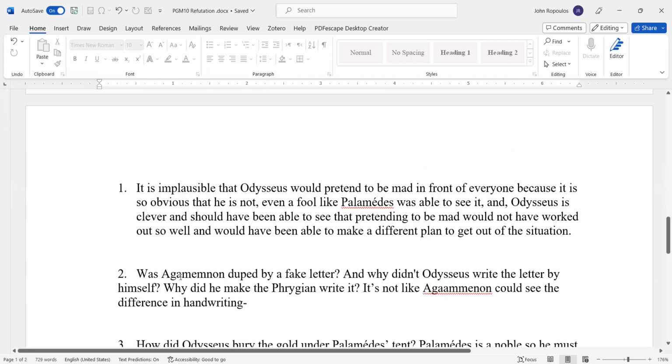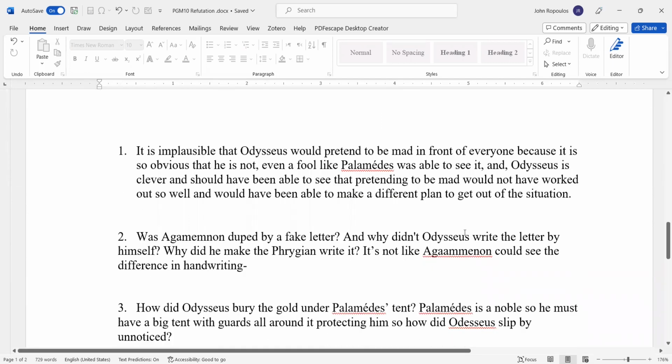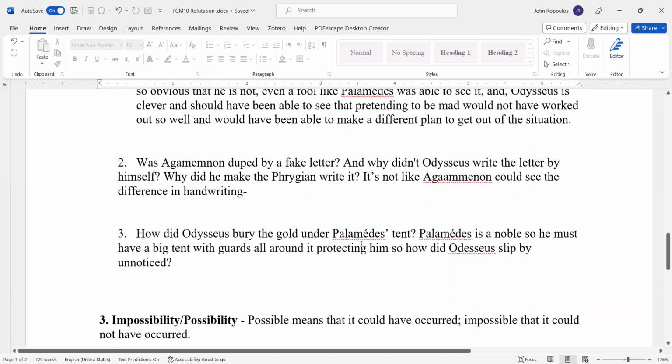Was Agamemnon duped by a fake letter? And why didn't Odysseus write the letter by himself? Why did he make the Phrygian write it? It's not like Agamemnon could see the difference in handwriting. How did Odysseus bury the gold under Palamedes' tent? Palamedes is a noble, so he must have a big tent with guards all around it protecting him. So how did Odysseus slip by unnoticed?